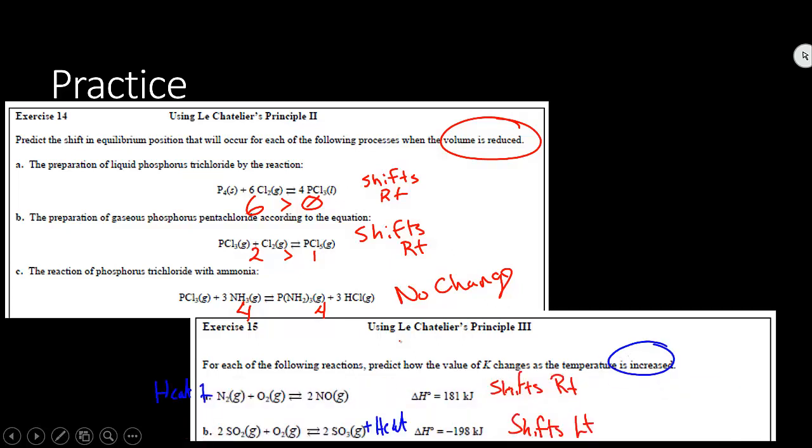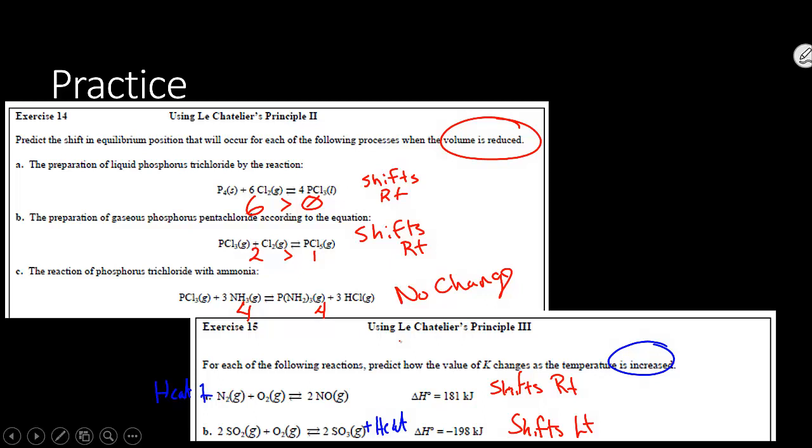In exercise 15, we are increasing the temperature on an endo and exothermic reaction. So when we increase the temperature on an endothermic reaction, that energy is used up to produce more products, so we shift to the right. In an exothermic reaction, that energy is used up by the products to produce more reactants, so we shift to the left. What happens to the value of K, however, is what number 15 asks.